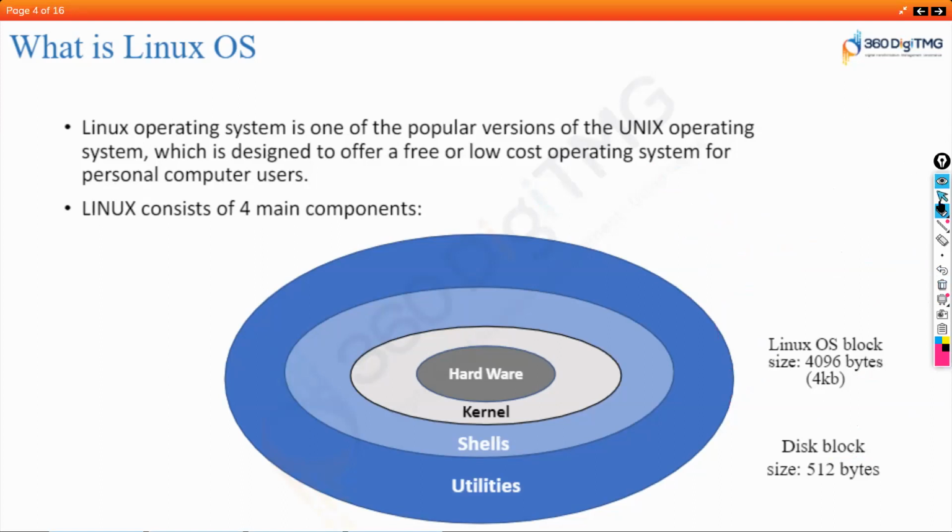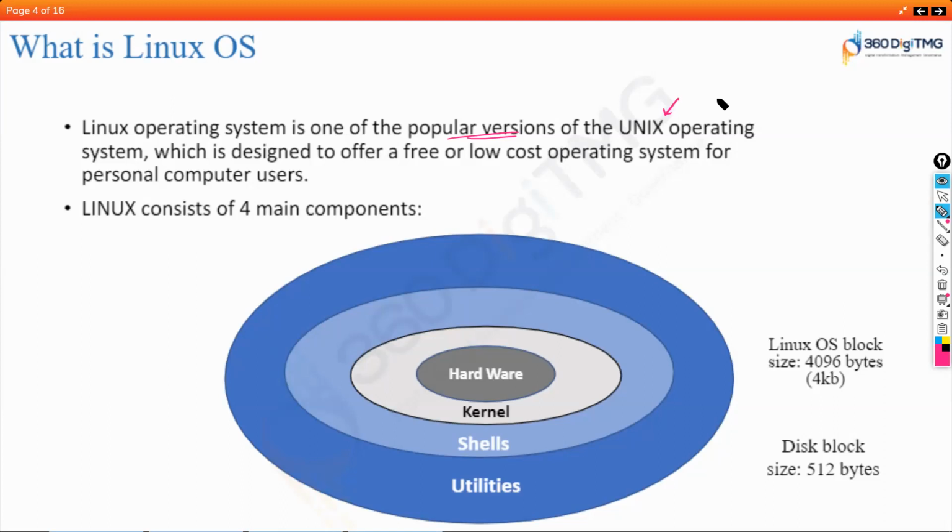These are the 4 main components of your Linux operating system, and typically any operating system will have more or less the same configuration or the same layers. Now, Linux is the most popular version for servers among the Unix operating system flavors. Mac is also a version of Unix. Linux is a version of Unix.